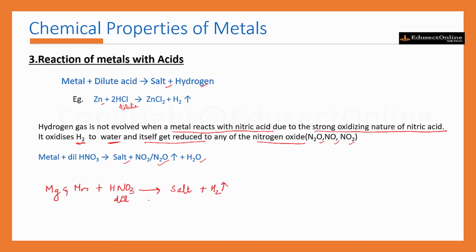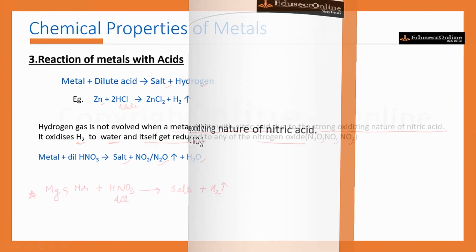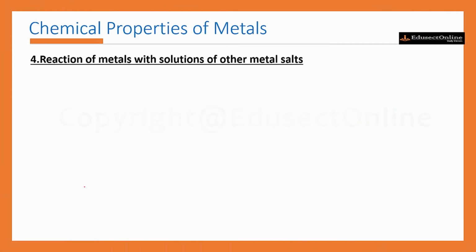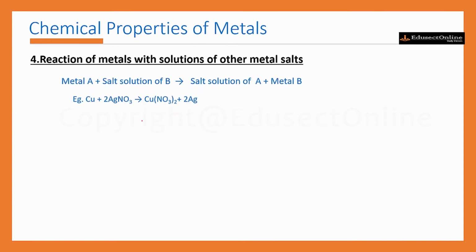This is an exceptional case for magnesium and manganese. The next property is reaction of metals with solutions of other metal salt. Reactive metals can displace a comparatively less reactive metal from its compound in aqueous solution or in molten form. That means when metal A reacts with a salt solution of B, it displaces the less reactive element and forms a salt solution of A and metal B.